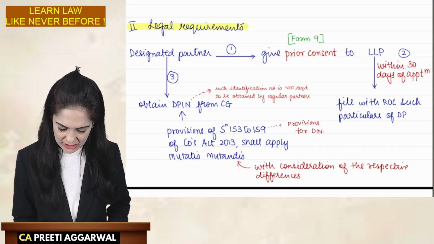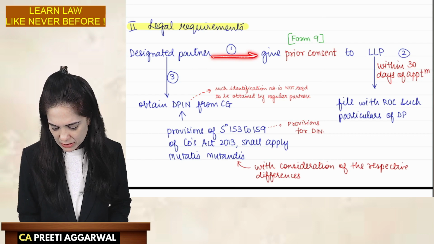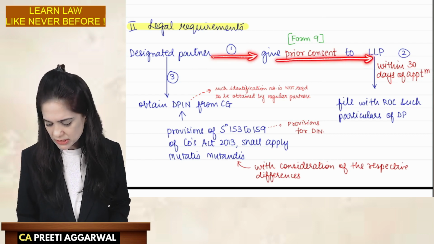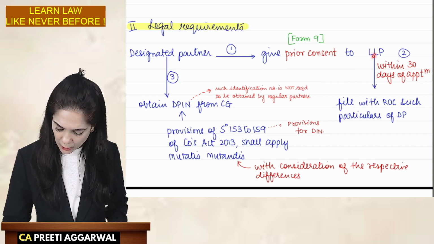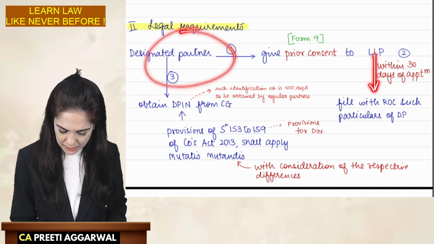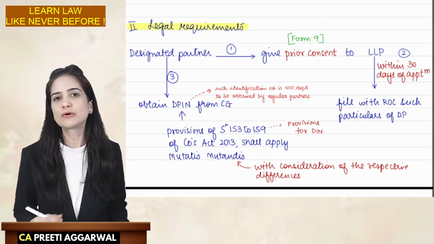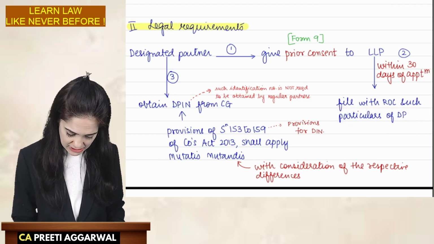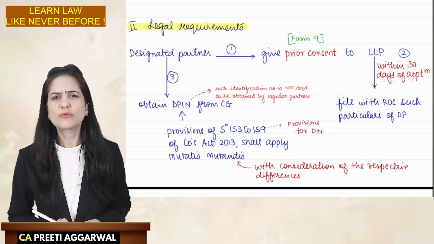Let's read it again. The designated partner, I have also highlighted the steps. The designated partner shall give prior notice to the LLP. The LLP shall, within 30 days of his appointment, file with the ROC the particulars, information about the designated partner. The designated partner will have to obtain a DPIN from the central government. Now, what is a DPIN?